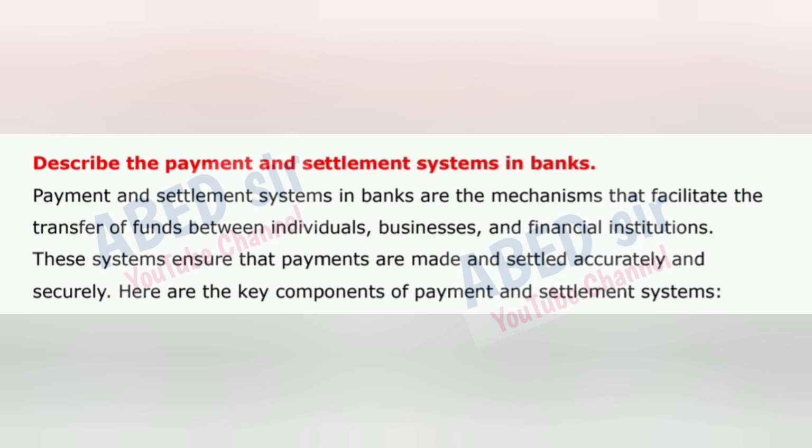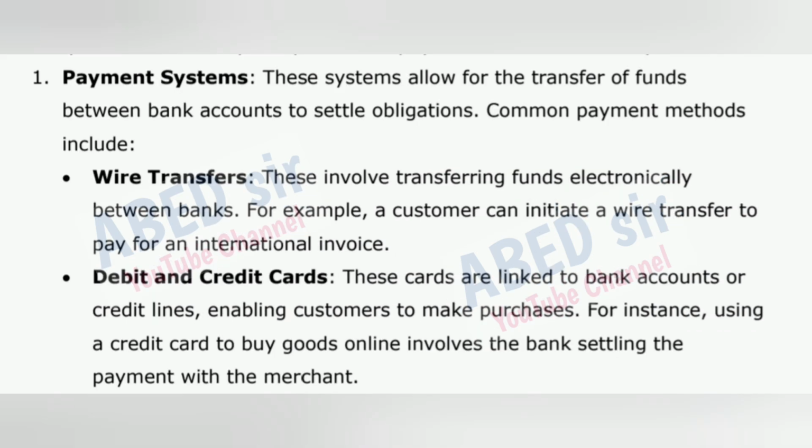Payment and settlement systems in banks are the mechanisms that facilitate the transfer of funds between individuals, businesses, and financial institutions. These systems ensure that payments are made and settled accurately and securely. Here are the key components of payment and settlement systems. 1. Payment systems. These systems allow for the transfer of funds between bank accounts to settle obligations. Common payment methods include wire transfers.